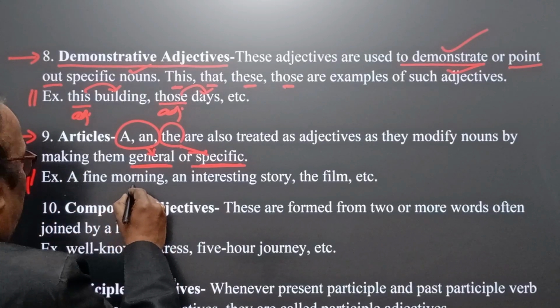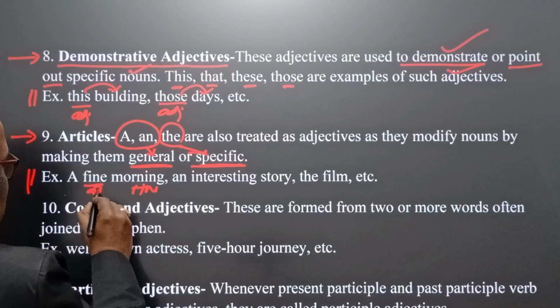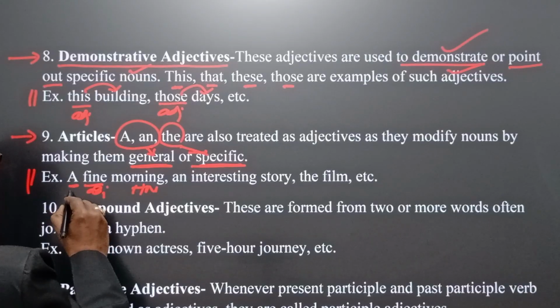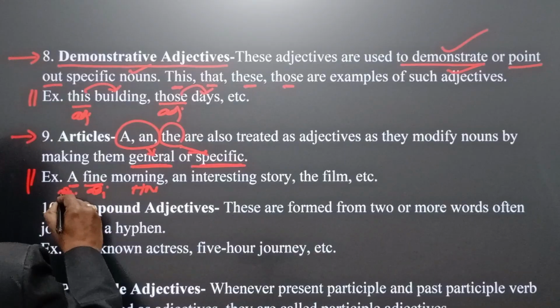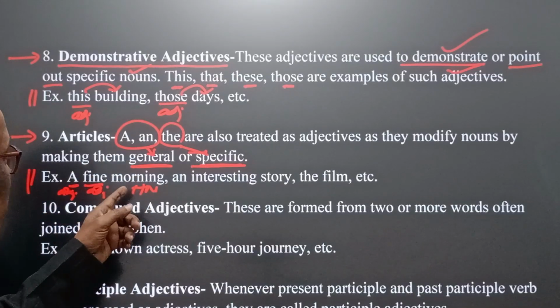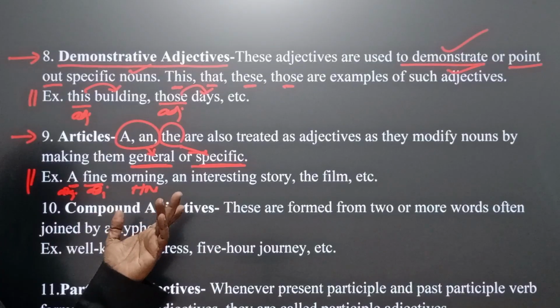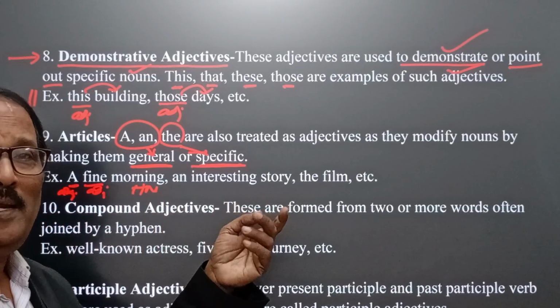Morning is the head noun and fine is the adjective, but here a is another adjective, that is, an article adjective. It plays the role of adjective because it indicates any morning in a general manner. That is what we call indefinite manner. A fine morning means any fine morning.